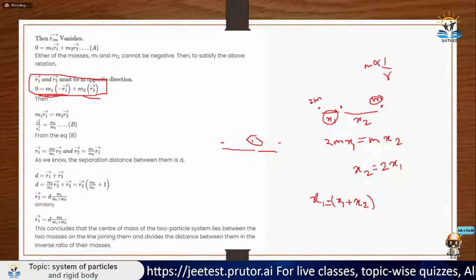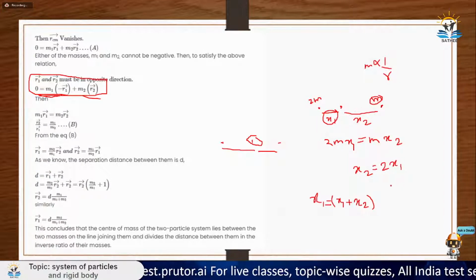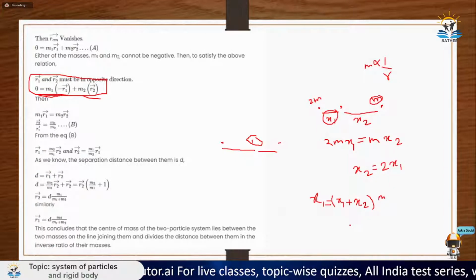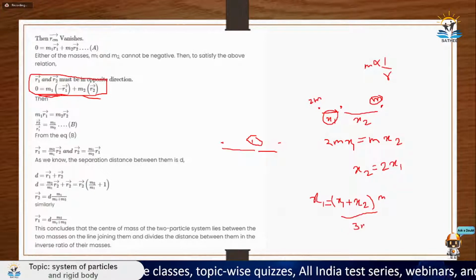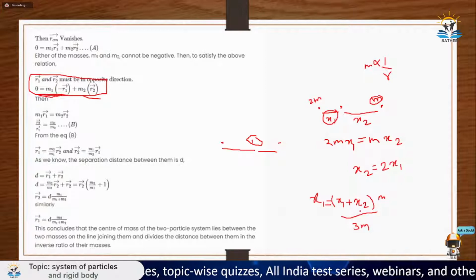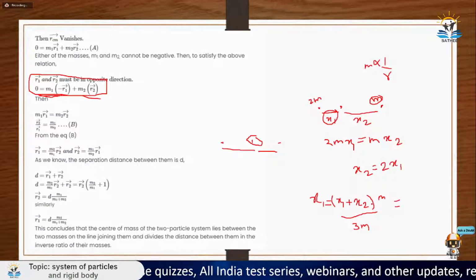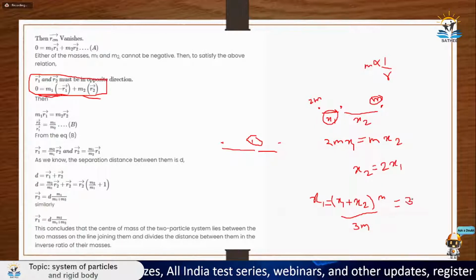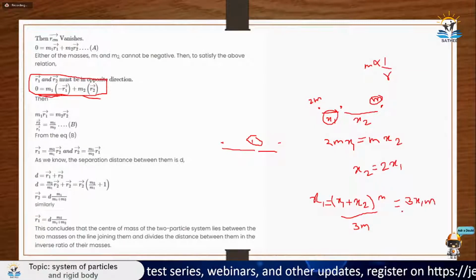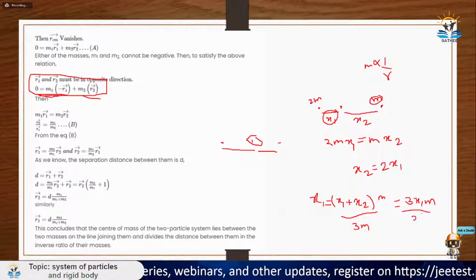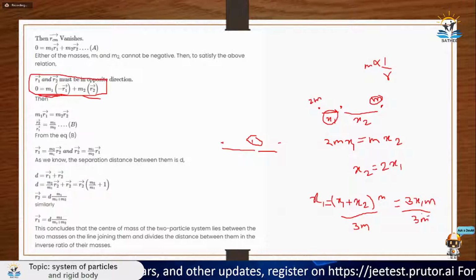So it would be m upon (m plus 2m), which is 3m. You know that x2 is equal to 2x1, so put 2x1 here. 2x1 plus x1 will be 3x1. So 3x1 into m upon 3m gives x1 only. Since you are getting x1 equal to x1, this formula is correct.